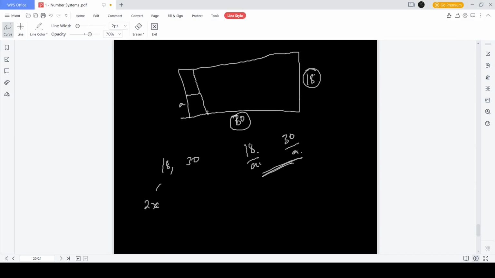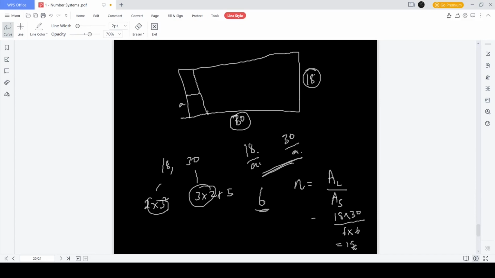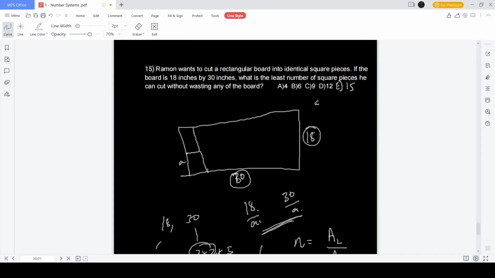18 is 2 into 3 square and 30 is 3 into 2 into 5. So we see that 6 is common to both. HCF is 6. Hence, the number of pieces he should cut is the area of the larger rectangle divided by the area of the smaller squares. The area of the larger rectangle is 18 into 30. The area of the smaller square is 6 into 6. So you get the answer as 15. So he cuts the board into 15 pieces.